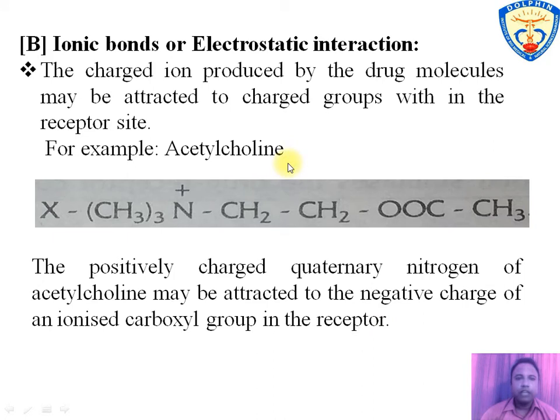Next is the ionic bond, also called electrostatic interaction. An ionic bond is formed when a charge produced on the drug molecule is attracted to a charged group on the receptor site. This means any negative and positive charge on drug and receptor attract each other and form an ionic bond. For example, acetylcholine is an endogenous ligand and it has a positive charge on the quaternary nitrogen atom which is attracted to the negative charge of the ionized carboxyl group on the receptor.